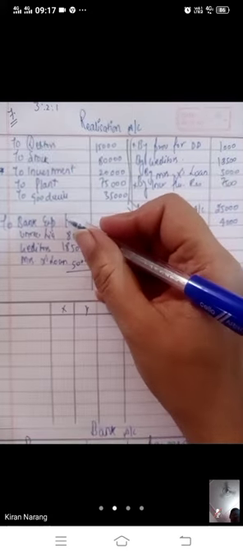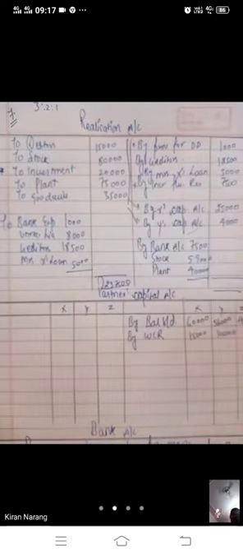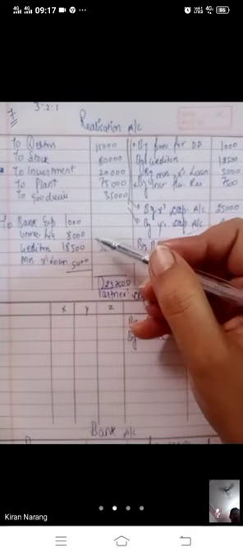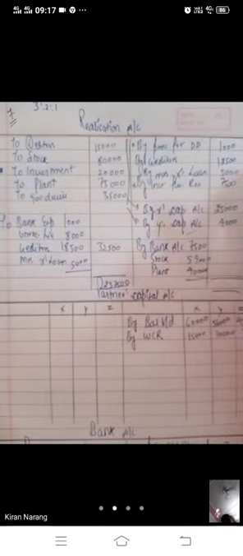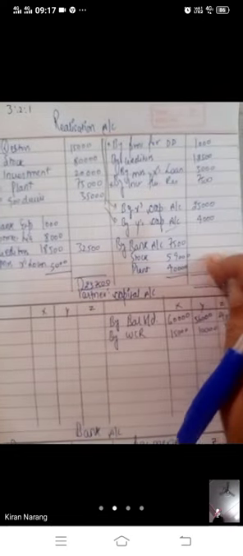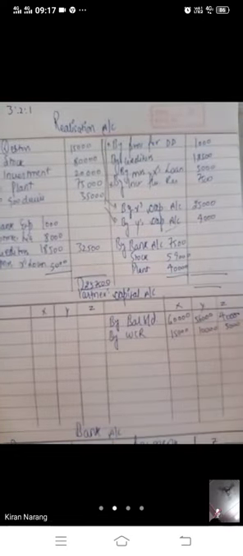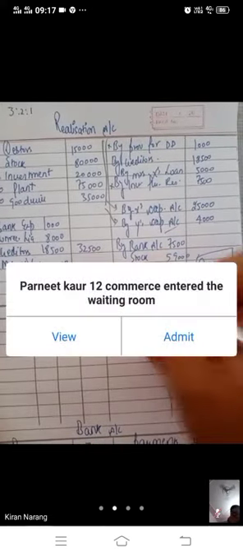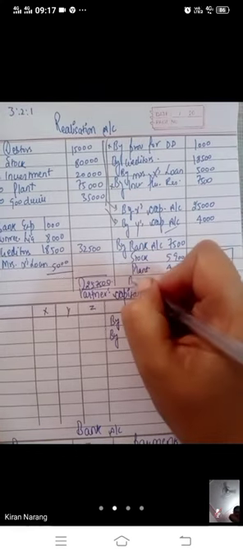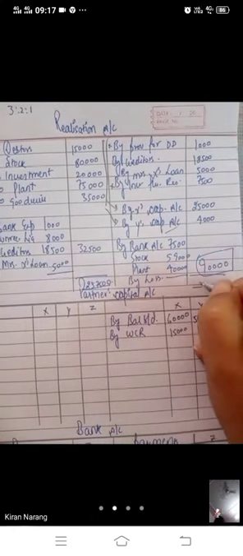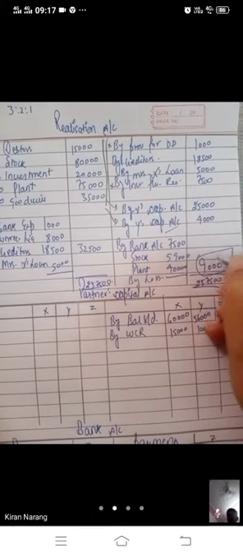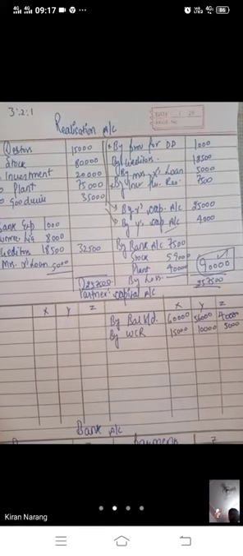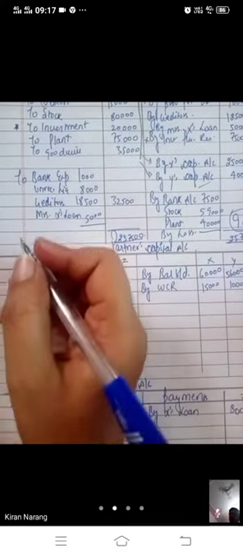32,500. All the total of payments through bank. Then we have done the total. The total of this side is less than this side. So here is a balancing figure of 90,000 and this is our loss by loss. This 90,000 is the loss and it will be divided among all partners in old ratio. Loss will be transferred here.